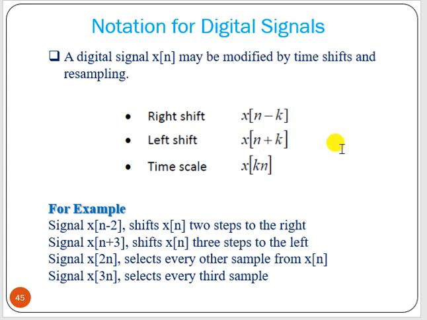N plus k equal to 0 means n equals minus k. Minus k means going to the left side, that is a left shift. Time scale means we are multiplying this n with k. So x of n minus 2 means shifting of x[n] two samples to the right. X of n plus 3 means shifting of x[n] three samples to the left. And this selects every second sample from x[n], and this every third.